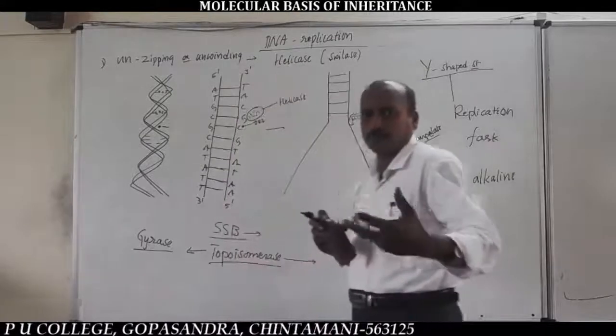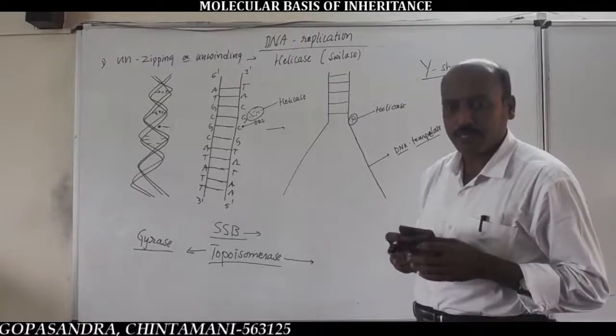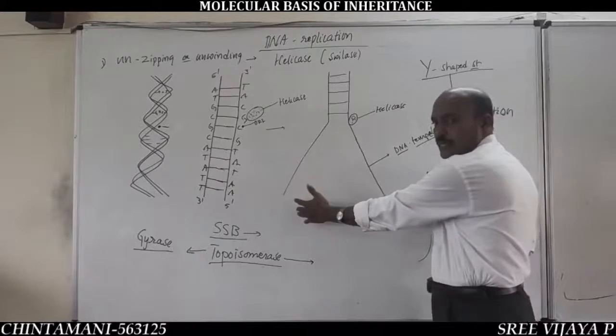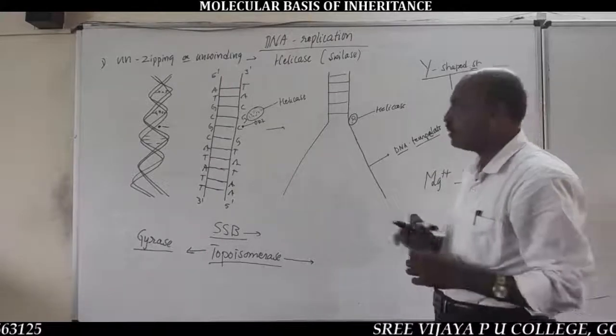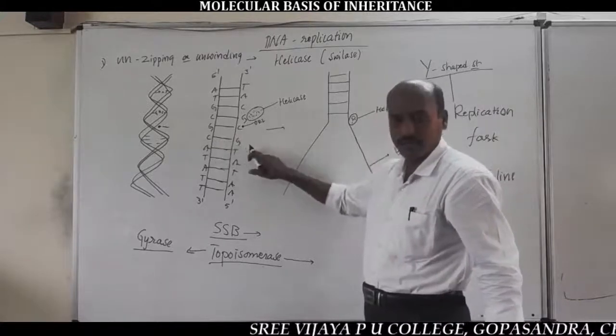So, I can repeat once again. Here, unchipping or unbinding of DNA means the process of separation of DNA strands. It takes place due to breaking of hydrogen bonds present between nitrogen bases.